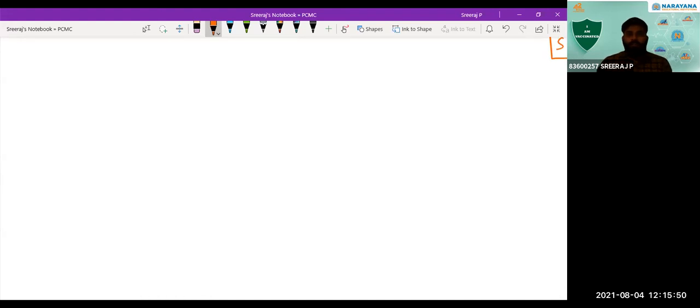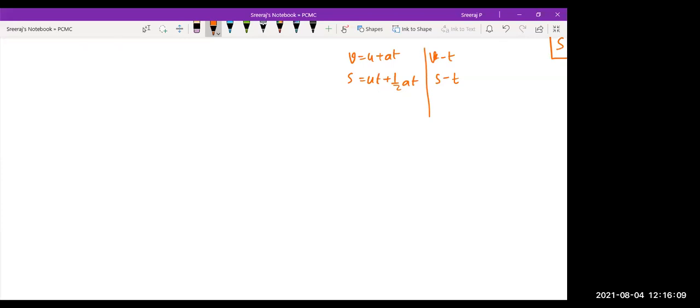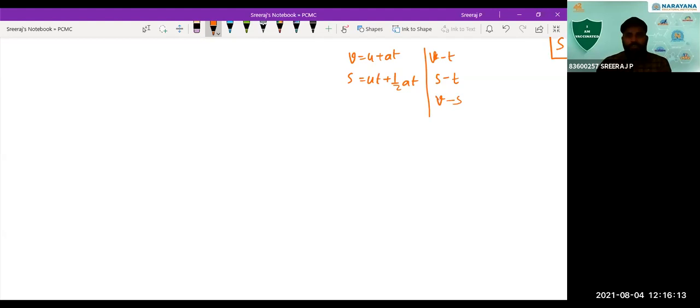So till now we have derived 2 equations: V is equal to U plus AT, and S is equal to UT plus half AT square. The first relation is the velocity-time relation, correct? And the second one is the displacement-time relation. And the third one, V square minus U square equals 2AS, what relation is that? The velocity-displacement relation.